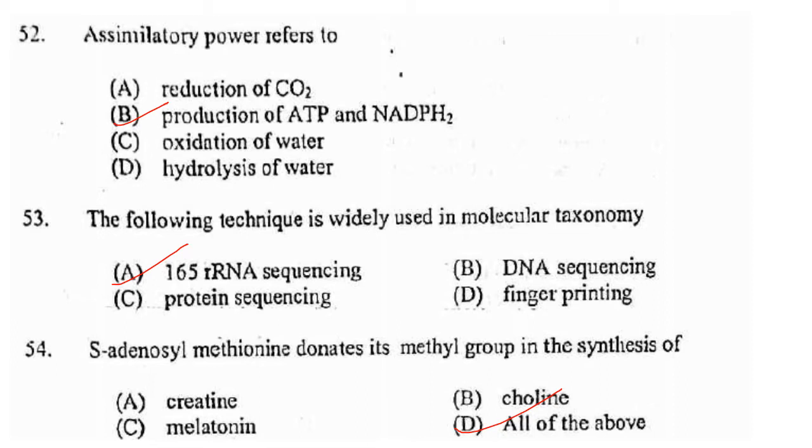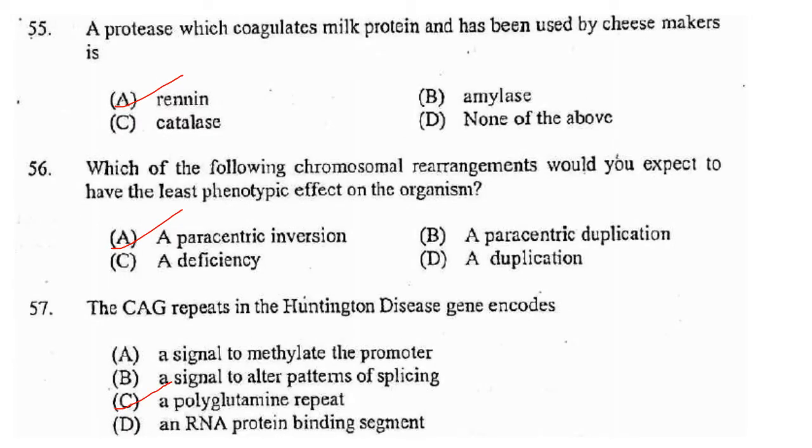Then next one. S-adenosyl methionine donates its methyl group in the synthesis of. It results in the synthesis of creatine, choline and melatonin. So answer is all of the above, option D. Next one. A protease which coagulates milk protein and has been used by cheese makers is renin, amylase, catalase, none of the above. Answer option A. A protease which coagulates milk protein is renin, and renin is used by cheesemakers as well. So answer is renin.